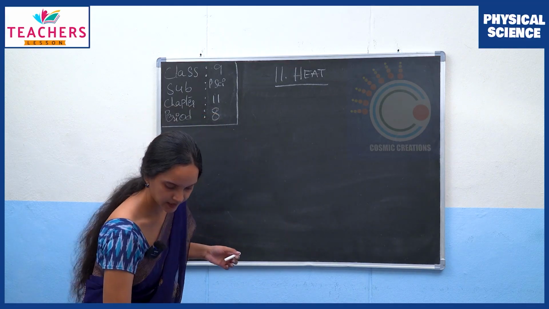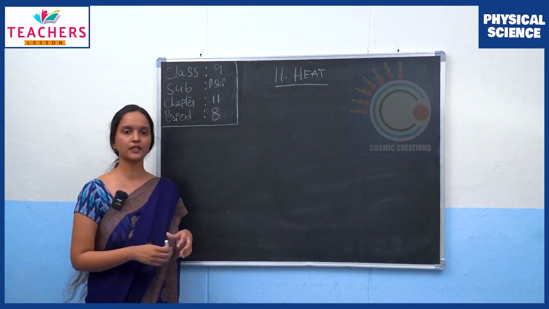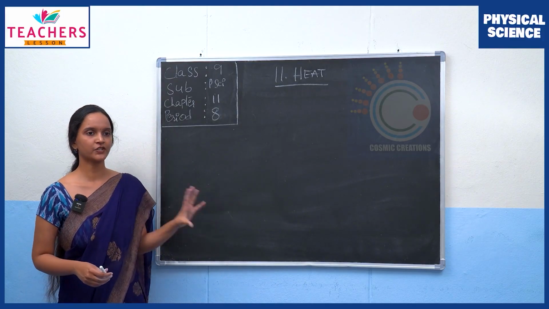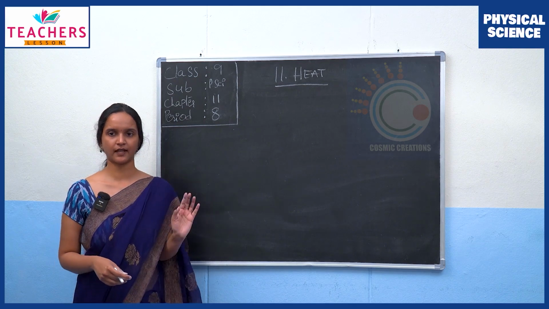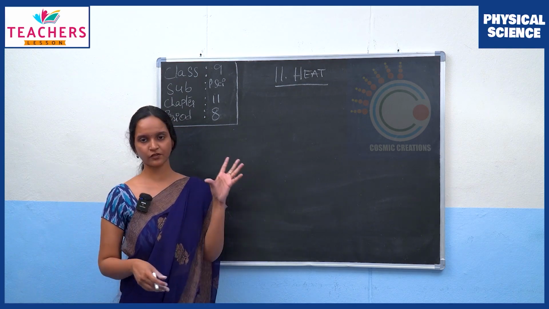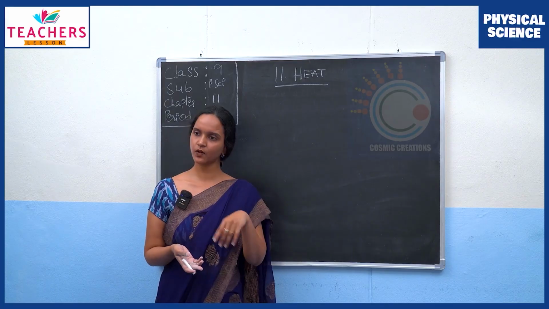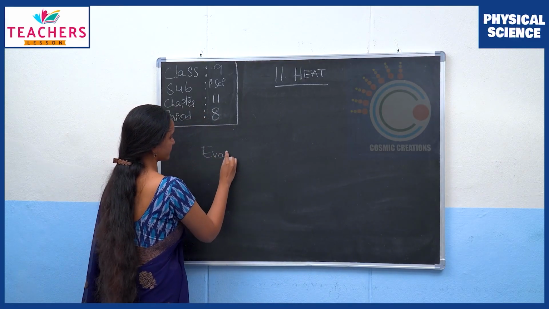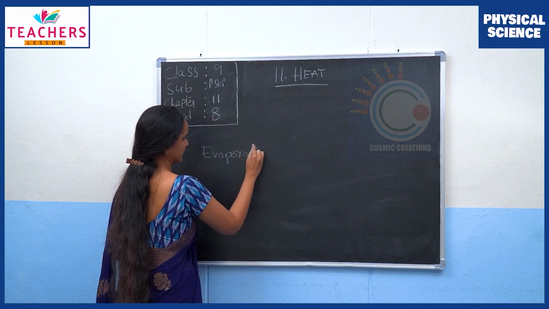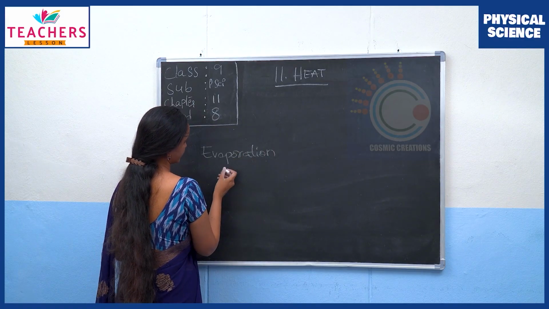Now that we understand what boiling is, what do you think is the difference between evaporation and boiling? Evaporation is also a phase change from liquid to gas, and we said boiling is also a phase change from liquid to gas. But what is the difference? When we were defining evaporation, we were very clear about temperature there, right?